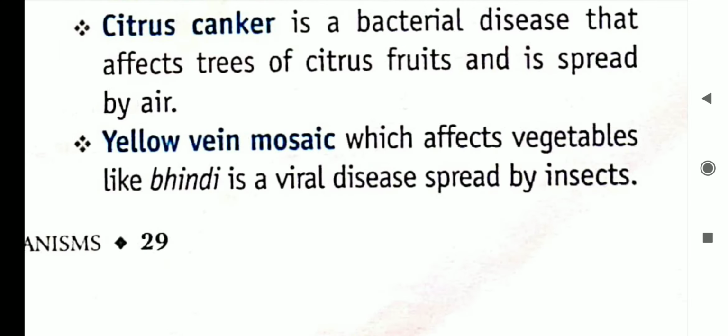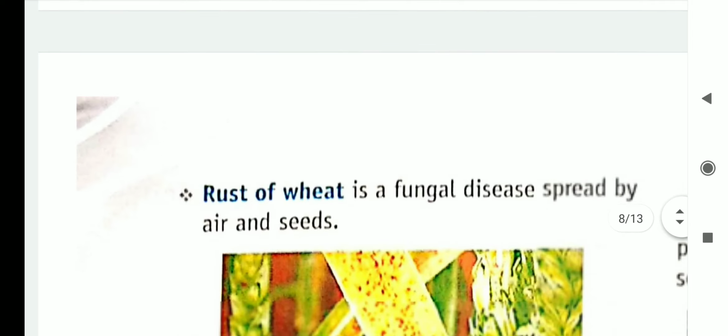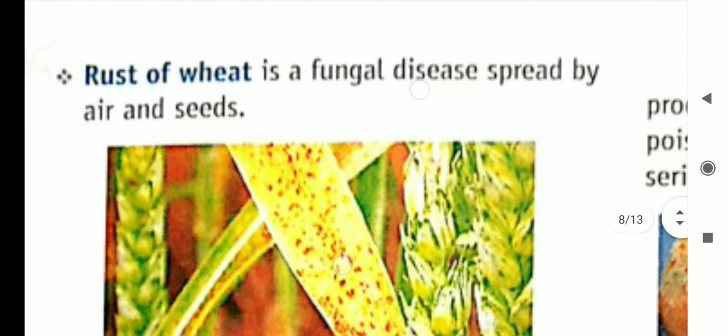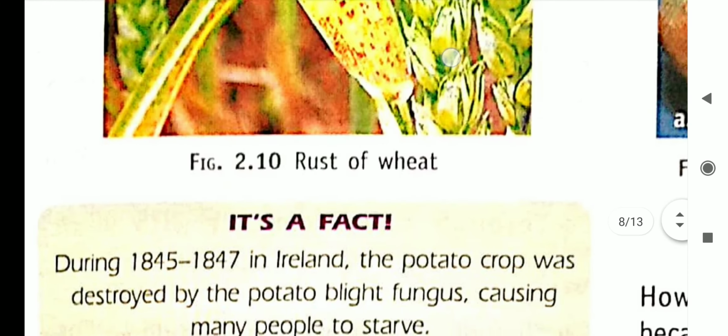Yellow vein mosaic, which affects vegetables like bhindi, is a viral disease spread by insects. Rust of wheat is a fungal disease spread by air and seeds. These are the very common problems or diseases among the plants and animals.